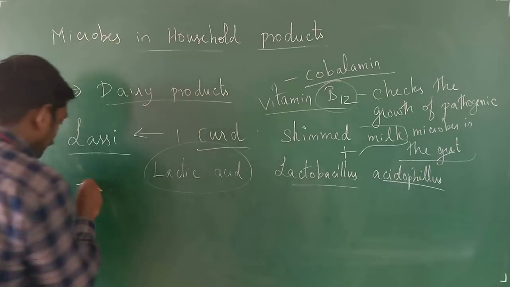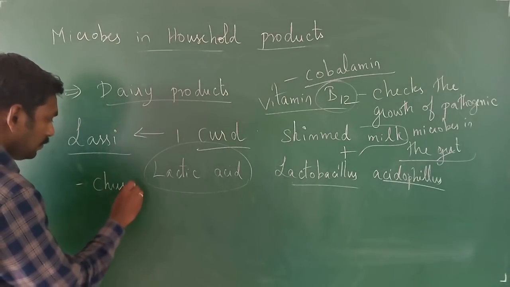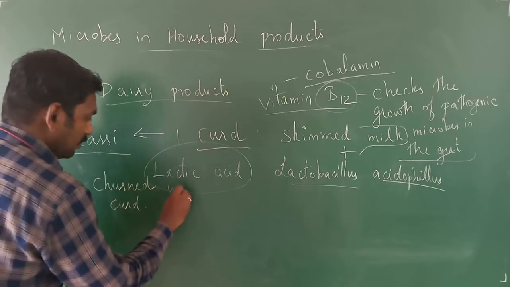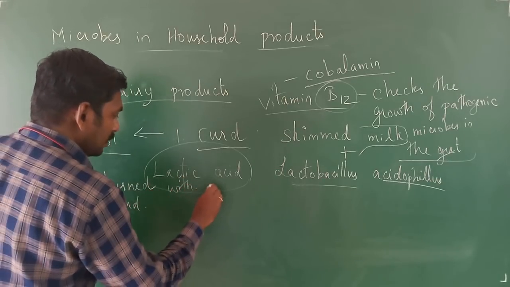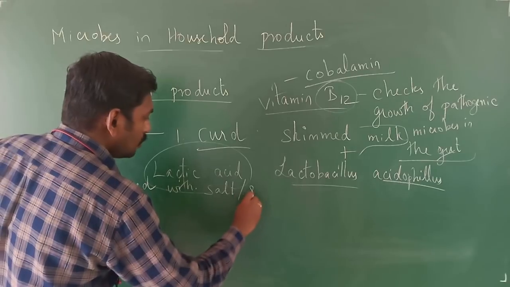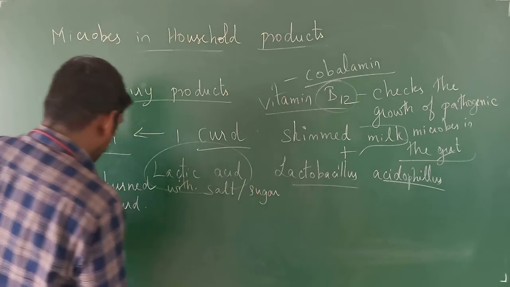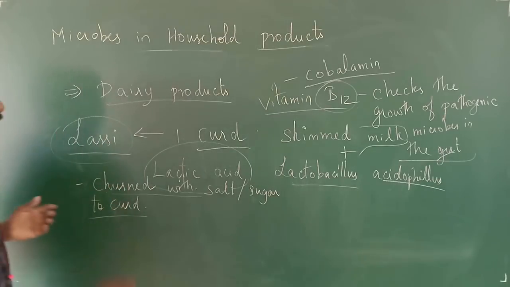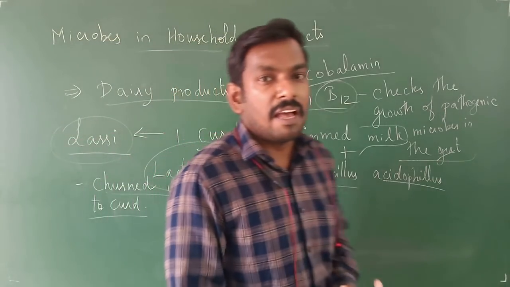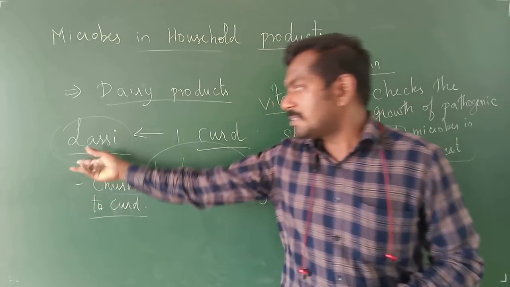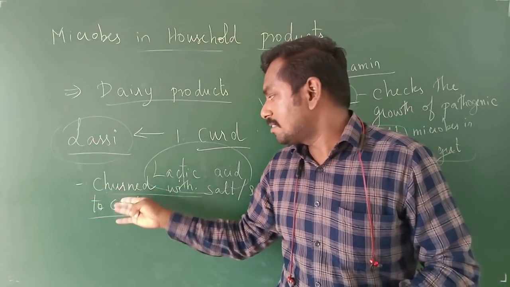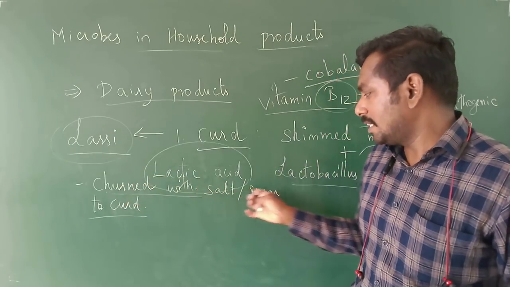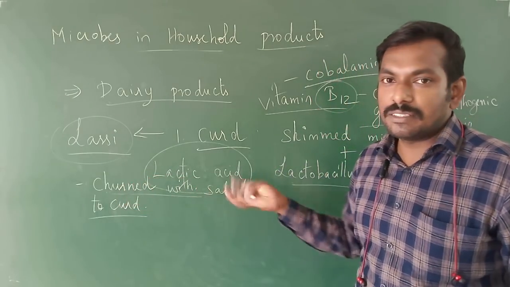Right? Lassi is the churned curd, churned with salt or sugar, right? It is called lassi. Many people like to have lassi, and some people don't like it. Lassi is the one which is formed by the churning of the curd with sugar or salt, right?